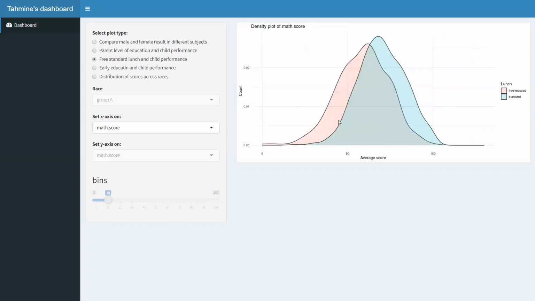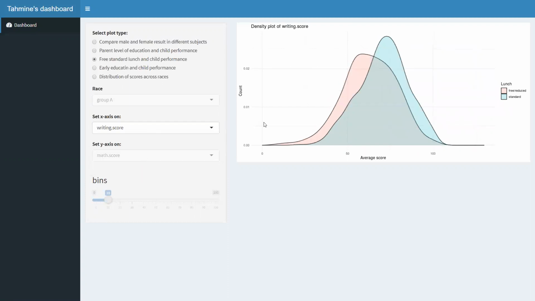In this density graph, we can see both standard and free lunch follow a normal distribution with different means and different standard deviations. The graph also shows that free lunch does not have a great impact on child results.